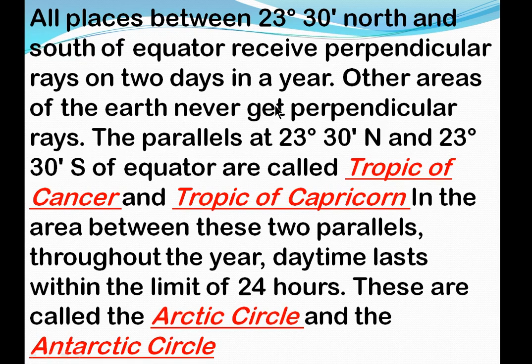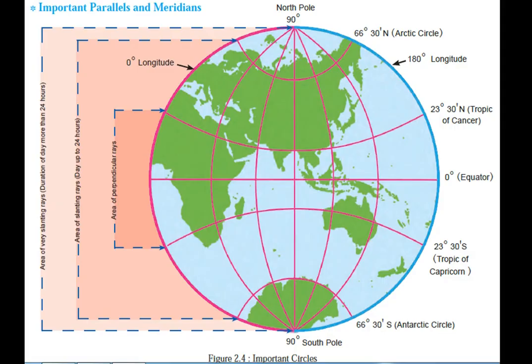That means in the whole year, on 2 days, it is only the areas north and south of the equator that receive perpendicular rays. In the other areas of the earth, it never gets perpendicular rays. That means the parallels at 23 degrees, which you can see here: the Tropic of Cancer and the Tropic of Capricorn.